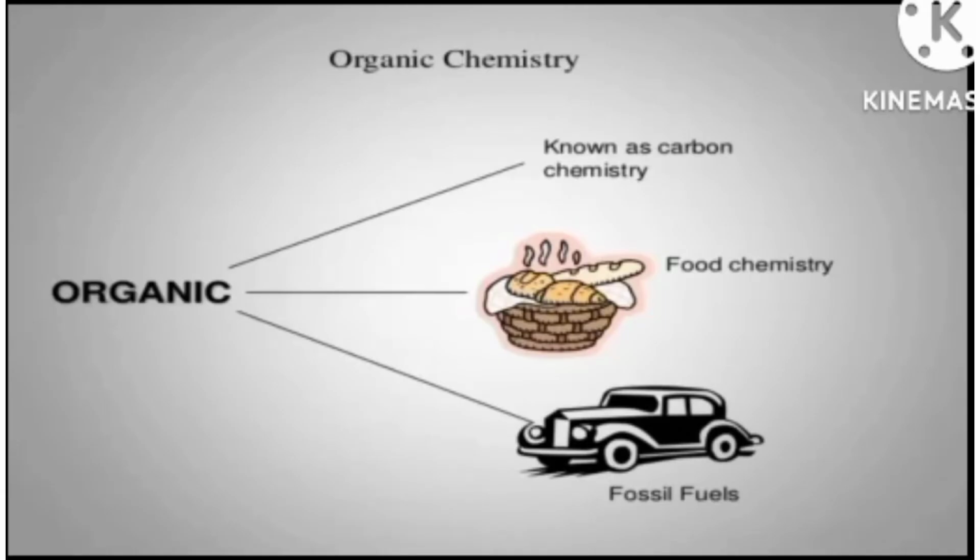As I have told you, in fossil fuels we use carbon hydrogen compounds, but there are very lengthy hydrocarbon chains present which can't be used as a fossil fuel. So fractional distillation is performed to separate out different hydrocarbons, and some hydrocarbons are heavy, some hydrocarbons are light, and then the lightest hydrocarbon is used as a fossil fuel.